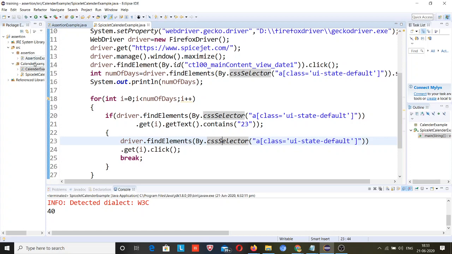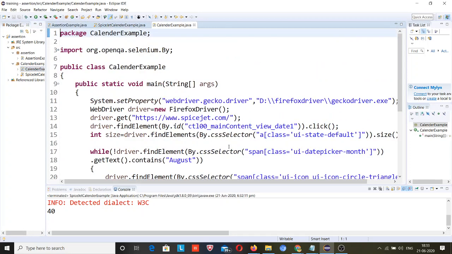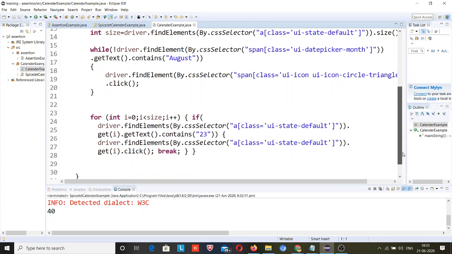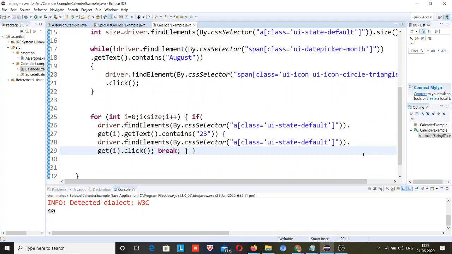Let me check from this code as calendar, because I don't think something is wrong there. Whether the class name has changed or something else.